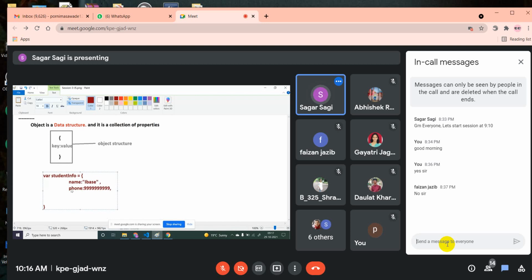In the same way, a student can have a city. He can be from a particular city. For example, he is from Delhi. We can write Delhi. In the same way, what information can a student have? He can have an email ID. So I'm writing email as a key, and the actual data will be your value. So this is the data, for example. So let me increase this.